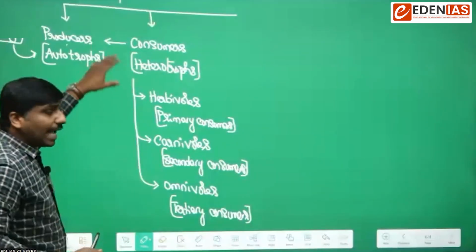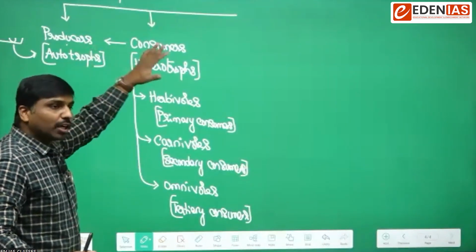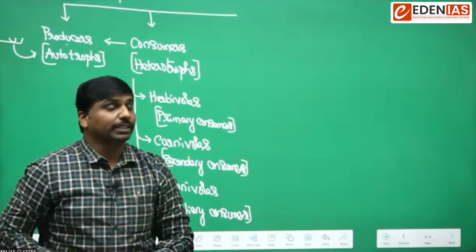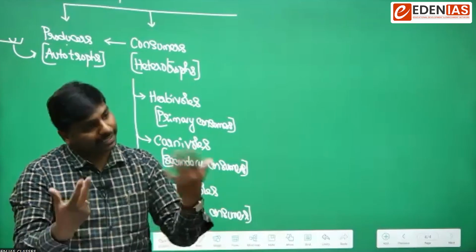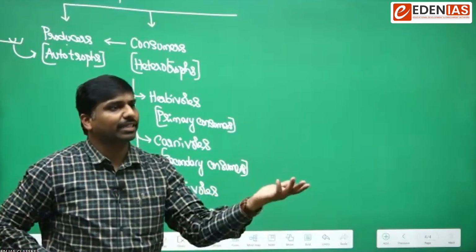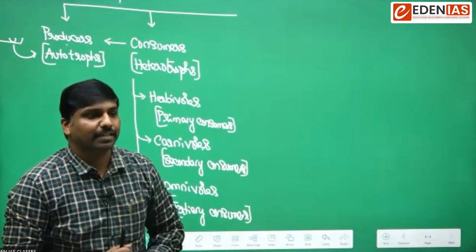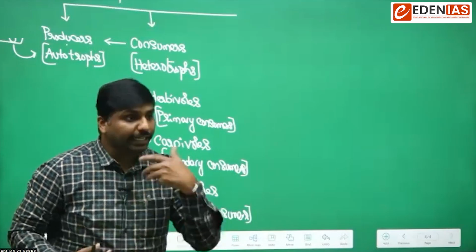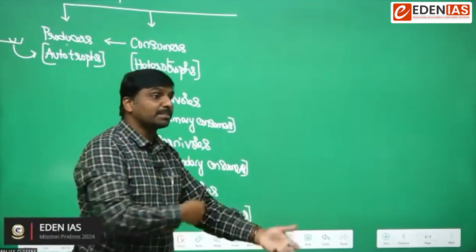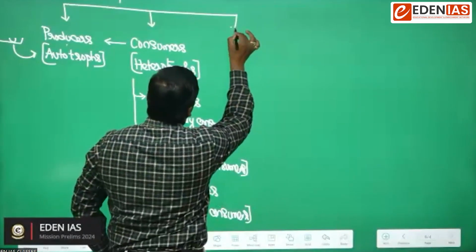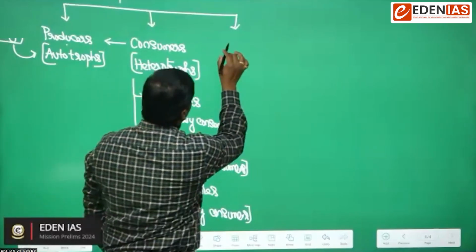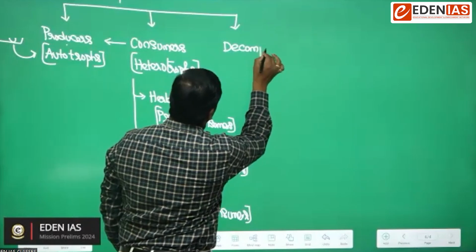So here, after a certain time, either the producers or consumers may die. When they die, if there is no mechanism for degradation of them in the ecosystem, they will pile up and the entire earth would be piled up by the living organisms, and further aspects cannot be sustained. So in order to decompose the dead organic matter that gets piled up on the earth, we have another biotic component present in the ecosystem, known as decomposers.